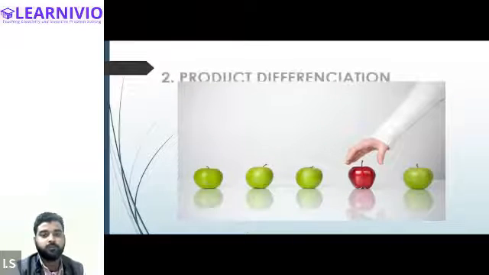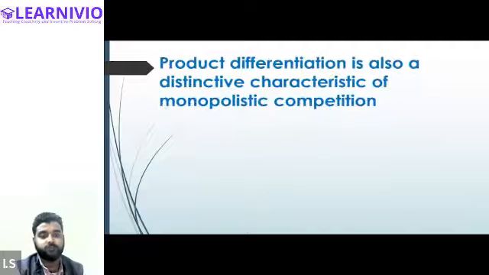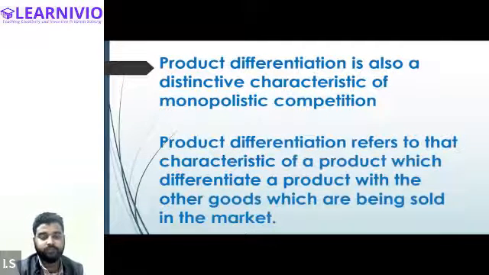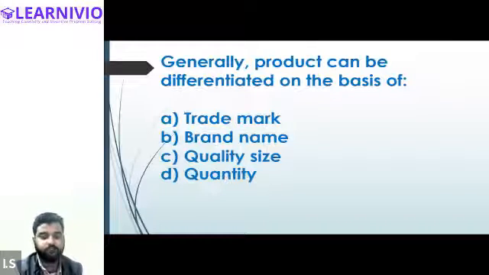Okay. Now let's talk about product differentiation. What is product differentiation? Product differentiation is basically one of the characteristics of the product. Product differentiation refers to that characteristic of a product which differentiates a product from the other goods which are being sold in the market. A product can be differentiated on the basis of trademark, brand names, quality, size, quantity, and etc. All right, Steve? Yes, sir.